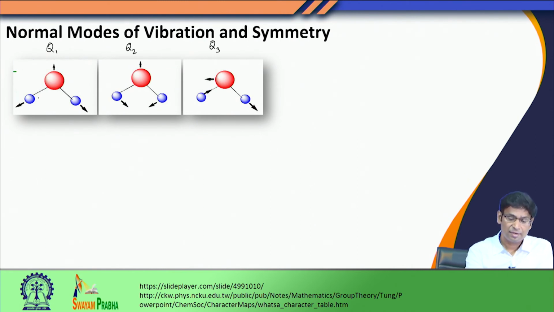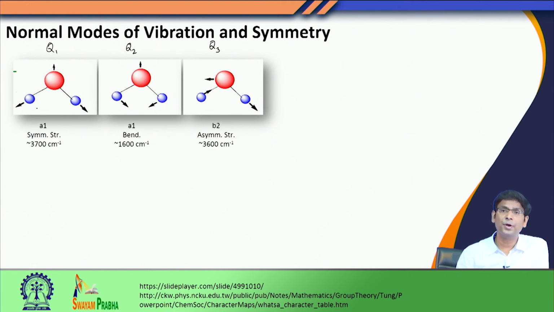Now, there are certain spectroscopic ways to represent these vibrational modes. For example, this Q1 is known as symmetric stretching because it shows stretching and it is symmetric, both hydrogens are going away. The second one is called a bending mode because you see the bond angle is changing. The third one is asymmetric stretching because you see one bond is shrinking while the other bond is getting elongated.